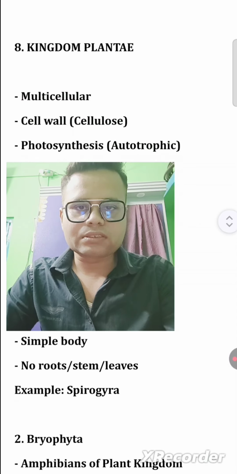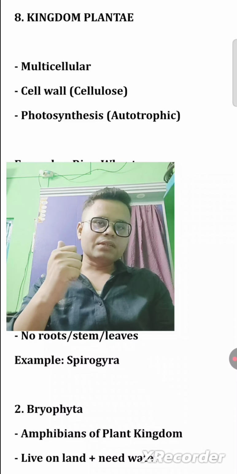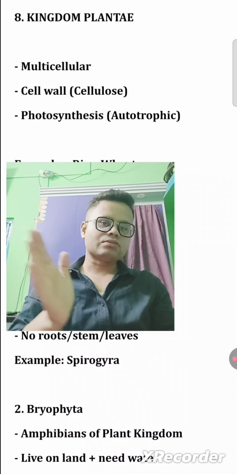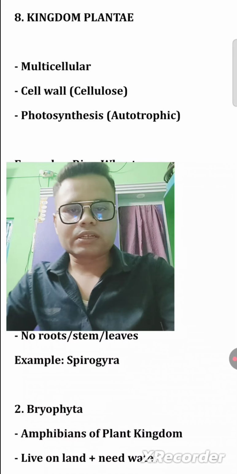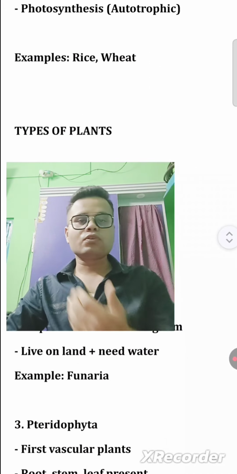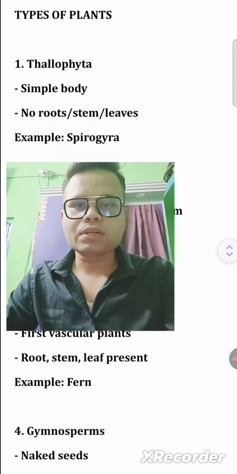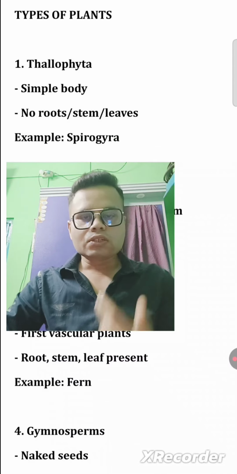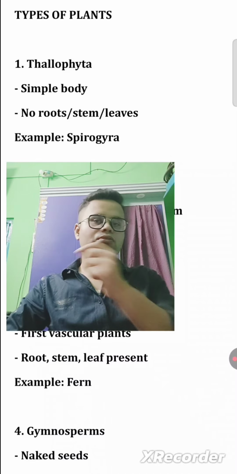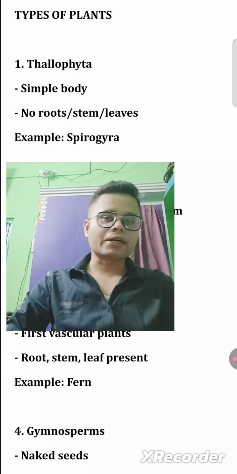After that, there is the kingdom Plantae. If you're talking about the kingdom Plantae, it is multicellular, the cell wall is cellulose, and photosynthesis happens, that is, they are autotrophic. Rice and wheat are examples. And what are the types of plants? Thallophyta. Thallophyta means simple body, no roots, stems and leaves. The example is Spirogyra.